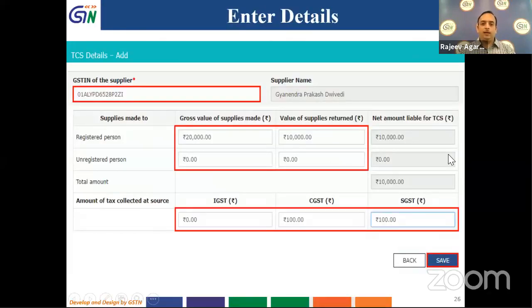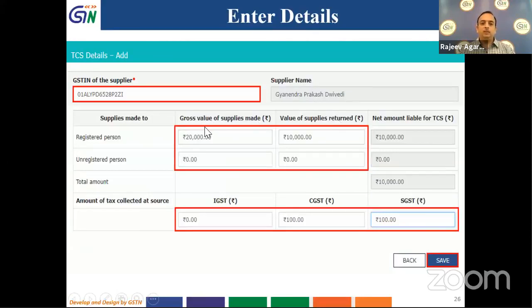As soon as I click on add, this particular page opens up. If you see, I have to first enter the GSTN of the supplier. As soon as I enter the GSTN of the supplier, the name is auto-populated. Then I have to enter details over here, whether the supply is made to a registered person or an unregistered person. If I made supply to a registered person, the details will be entered in this column. If the supply is made to an unregistered person, details will be entered in this column. Then what I have to enter is the gross value of supplies made and the value of supplies returned.